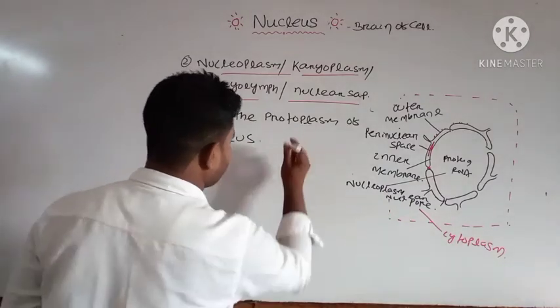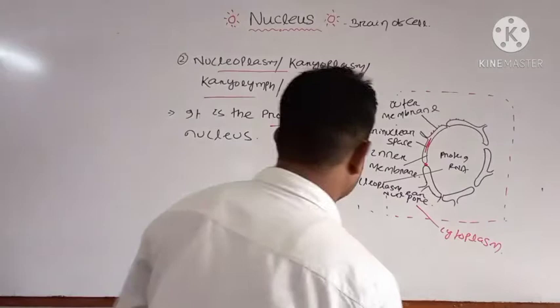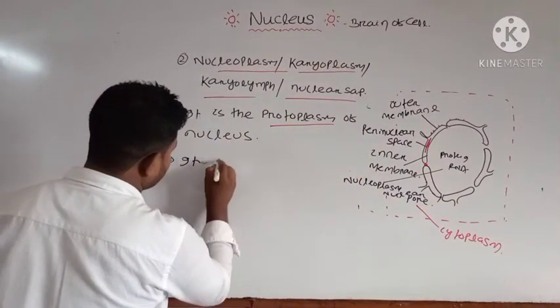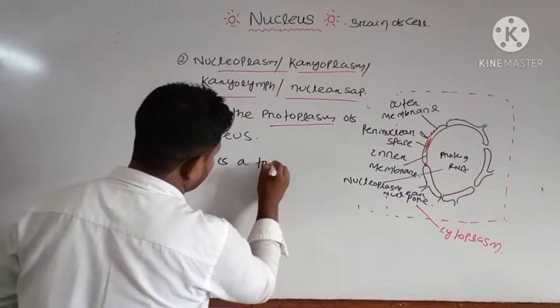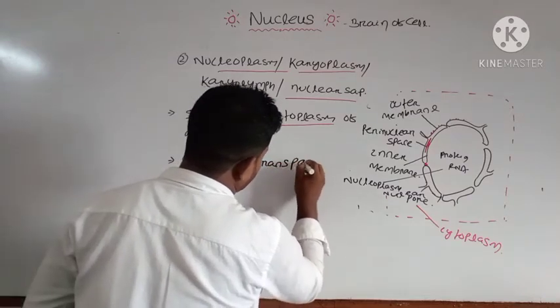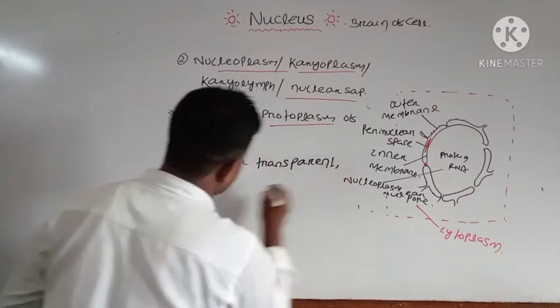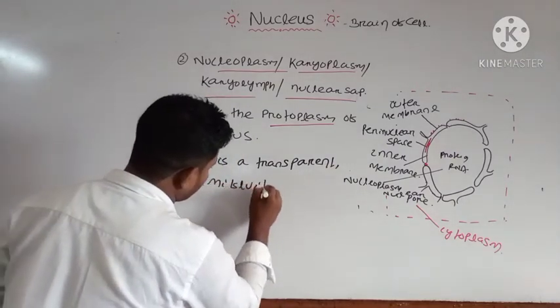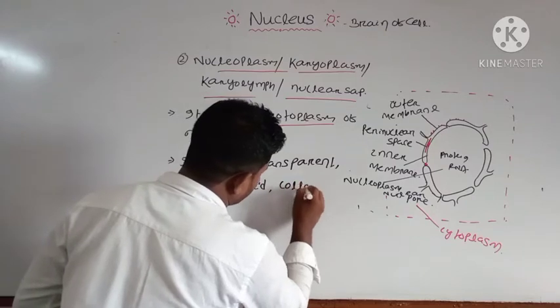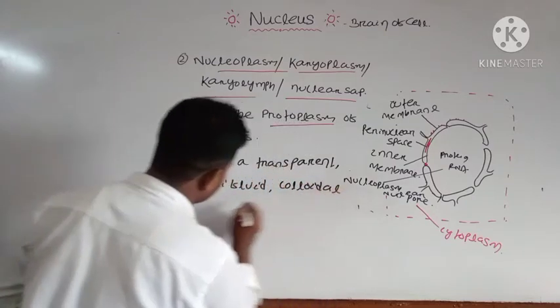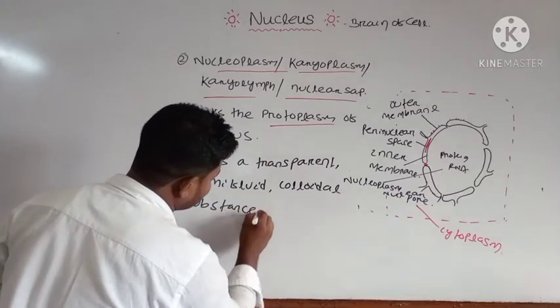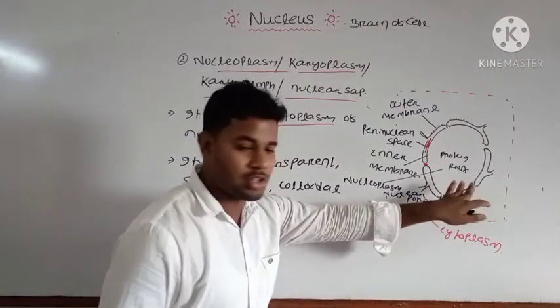And the next important point is that it is a transparent, semi-fluid, colloidal substance. Okay, that is the inner content of your nucleus.